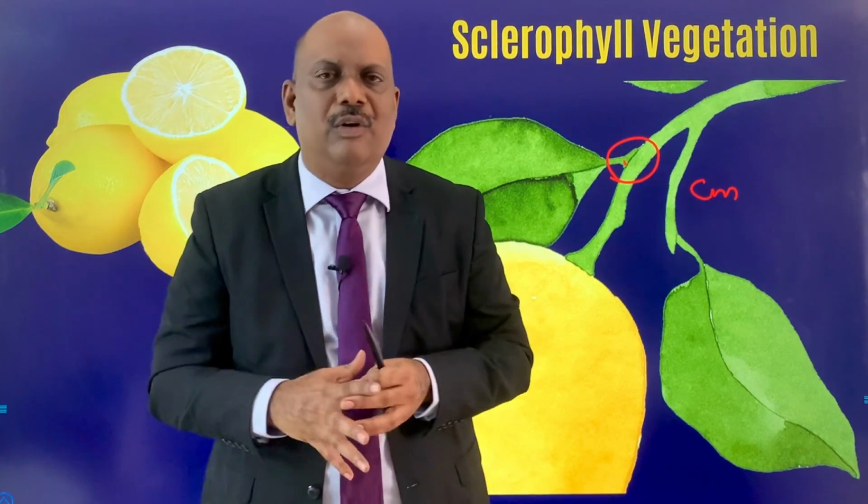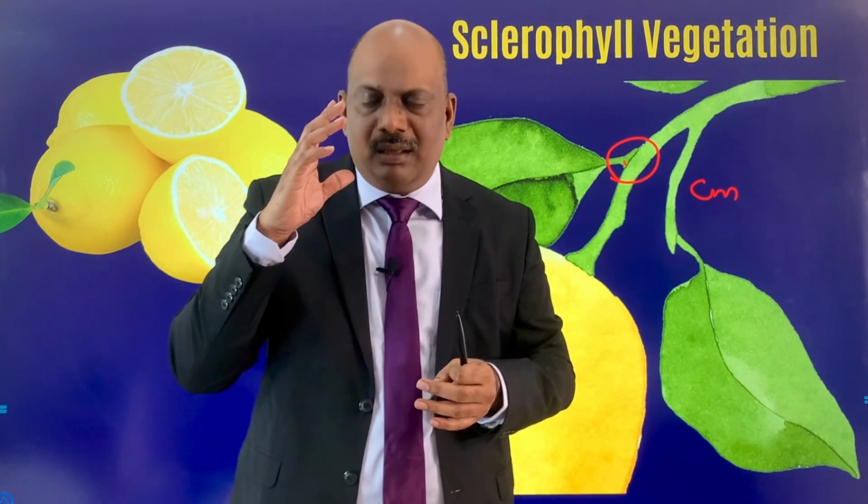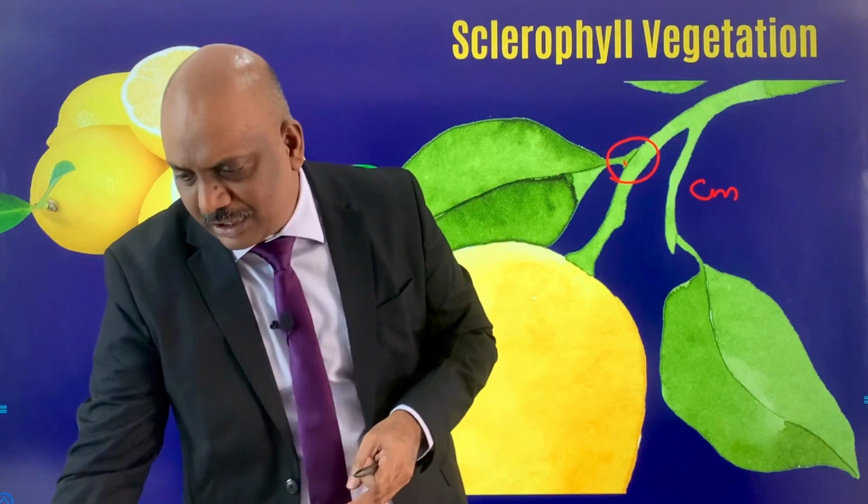So these regions are known for vineyards, orchards, etc. But it doesn't mean that people do not cultivate cereals here. In a typical Mediterranean type of climate, 50% of the cultivated area will be devoted to cereals, and 50% will be for these vineyards and orchards.